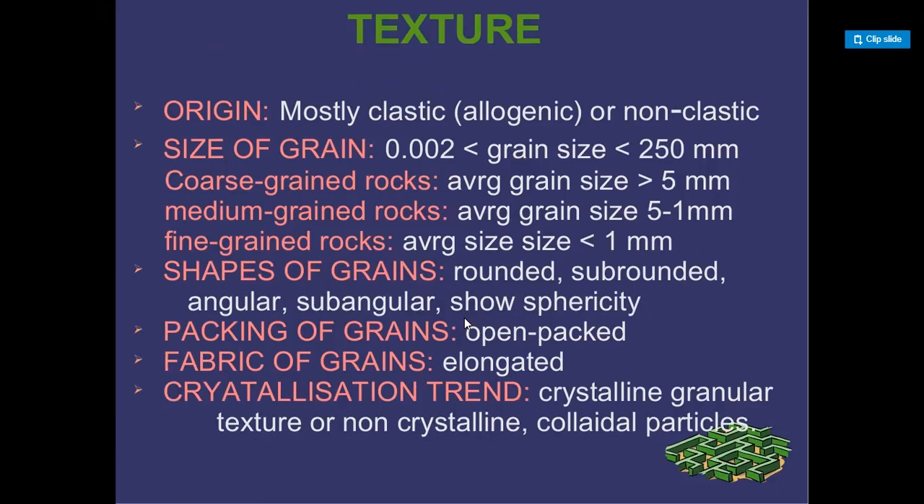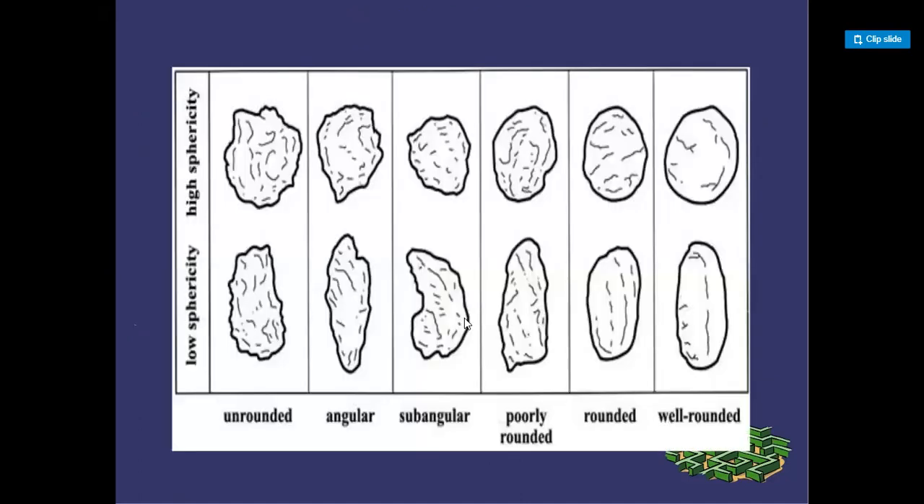Coarse grained rocks, medium grained rocks, and fine grained rocks. Shapes of the grains, stacking of grains, fabric of grain, and crystallization strength. Guys, this picture exhibits the unrounded, angular, subangular, poorly rounded, rounded, or well-rounded types of the sediments here.